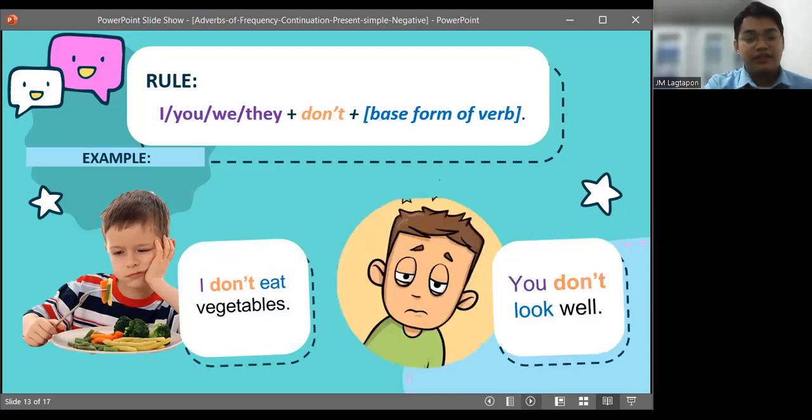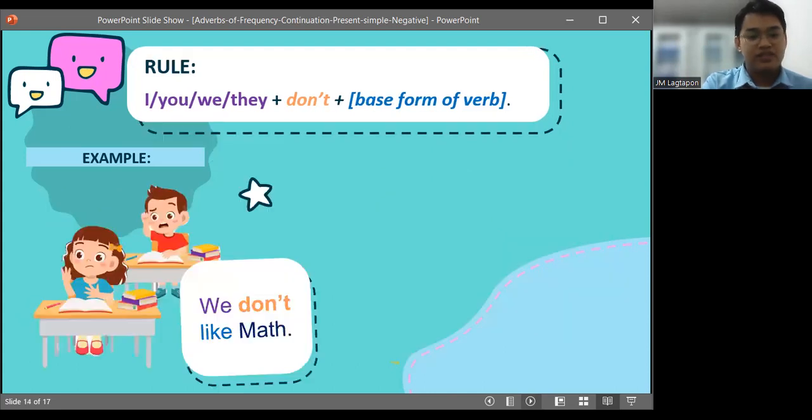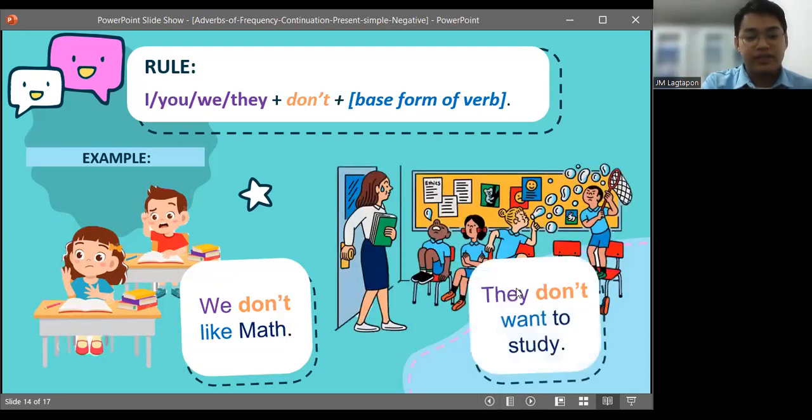Another example is, you don't look well. Next is, we don't like maths. And another example is, they don't want to study. So look at these examples clearly, okay? If the pronoun is I, you, we, they, we will use don't plus the base form of the verb.